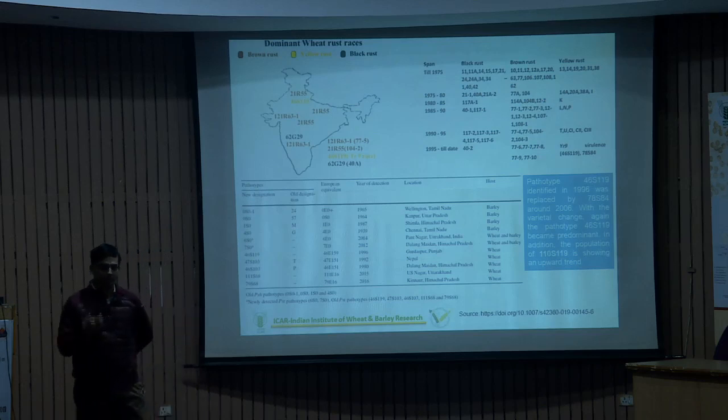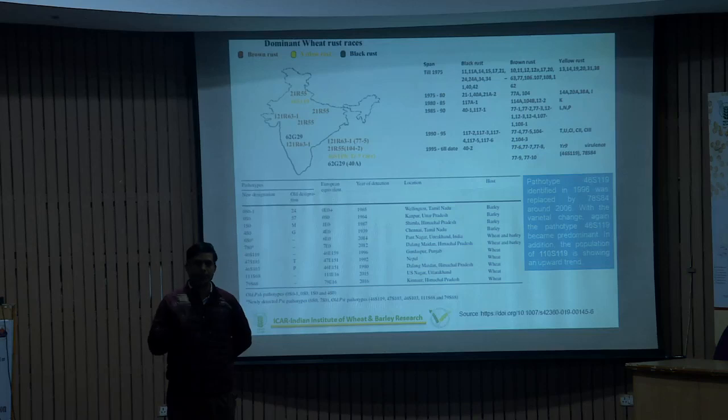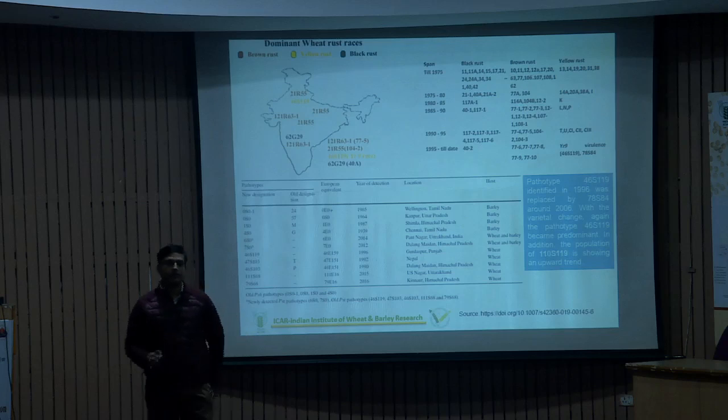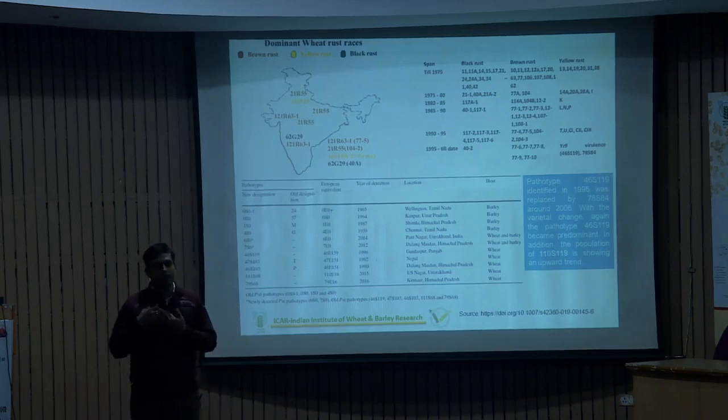So it is very essential to go for survey and surveillance and keep track of the different types of pathogens. Is that particular pathotype variable or not? So we have to analyze the variability of these pathotypes in nature and combine this finding with laboratory studies as well as field studies.